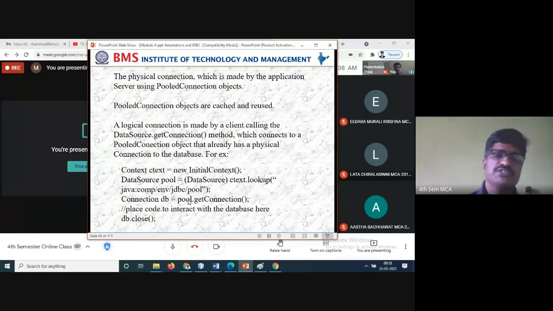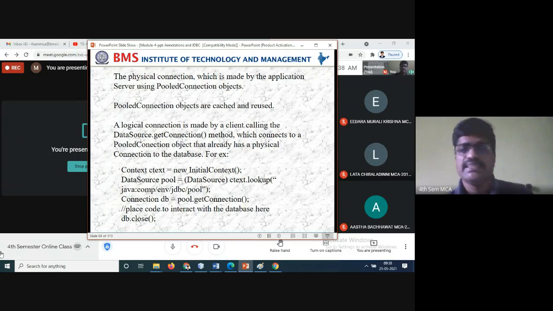Next, once you give the connection, db is equal to pool dot getConnection. You have to establish the connection. Next, place the code to interact with the database. Here you can do the operations: insert, delete, modify, update, whatever you want. Then db.close. Every time we have to close the database after finishing this.